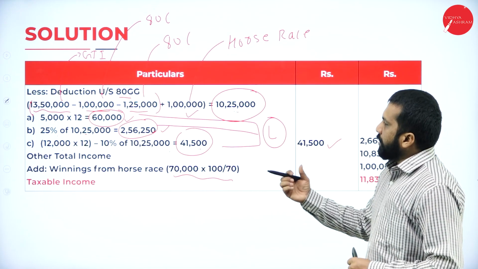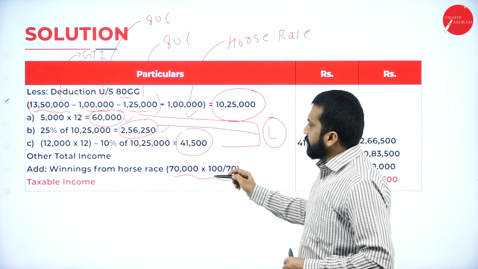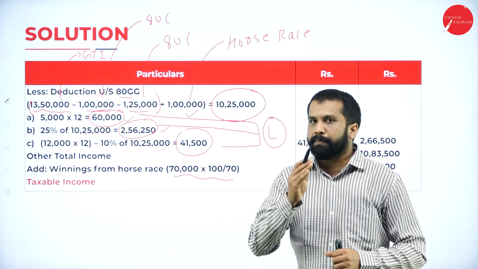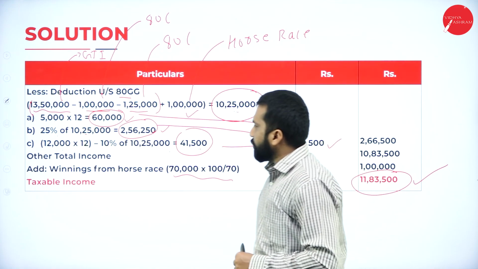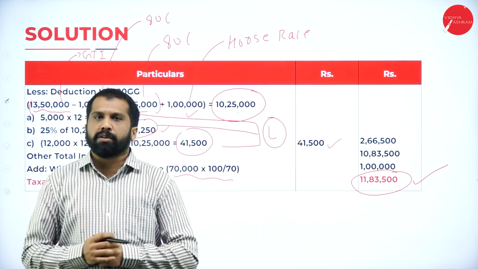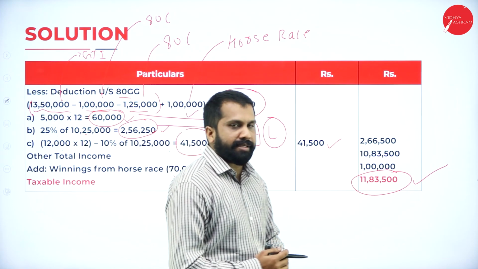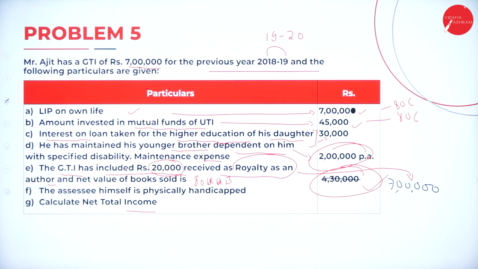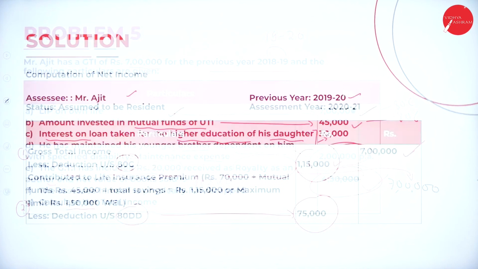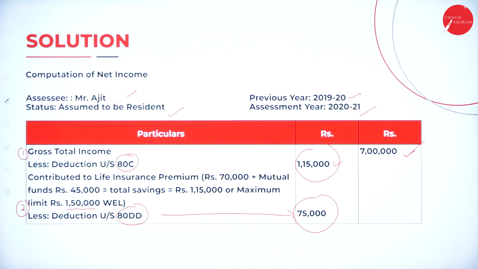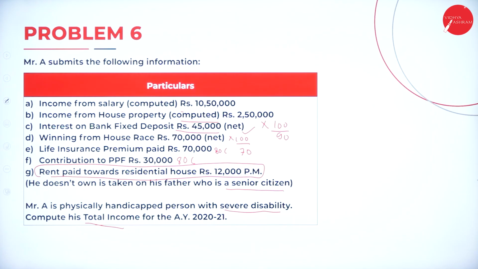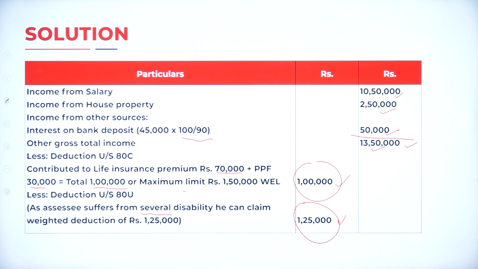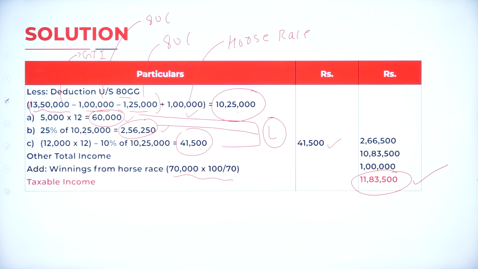Now we have done with this other total income. Add winning from horse race. That is also done. Total taxable income we got, 11,83,500 is your taxable income. Now I'll go back to all your previous slides so that you can take screenshots. So your problem number 5, solution for problem 5, continuation. Problem number 6, solution part, continuation of your solution.